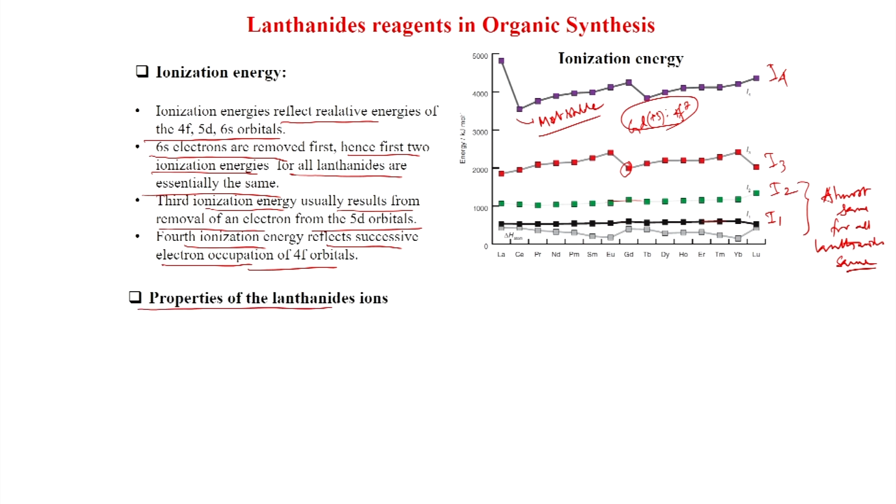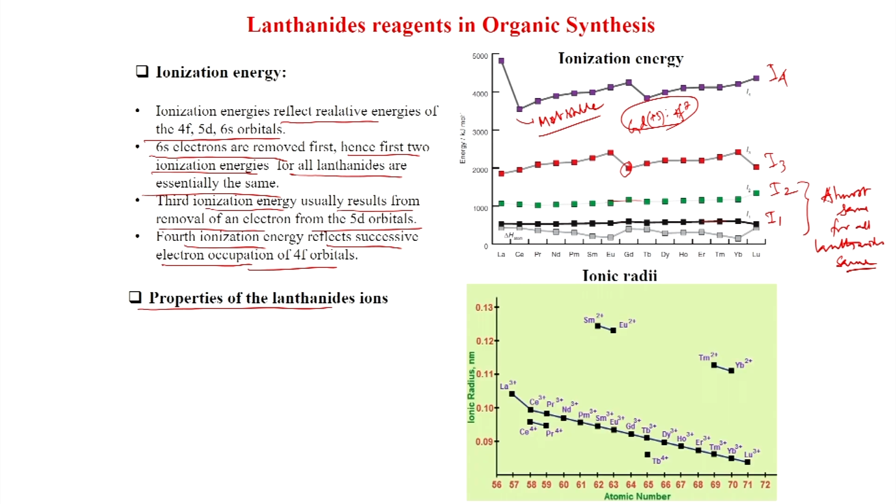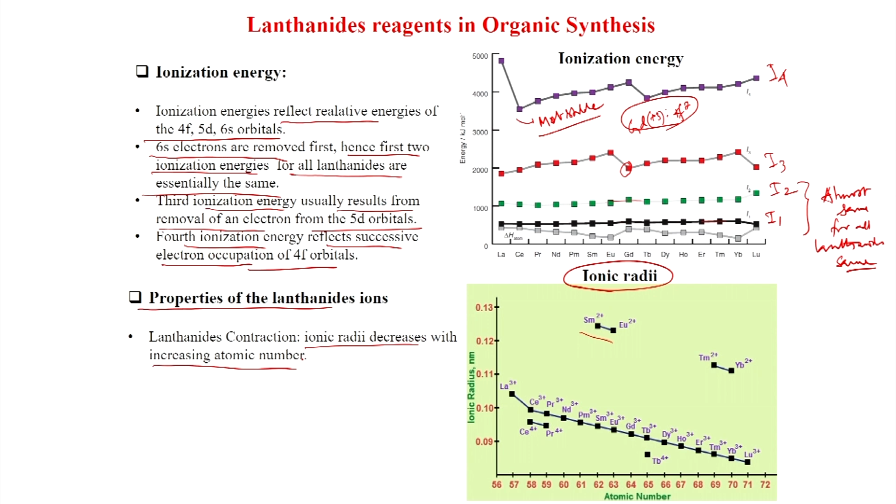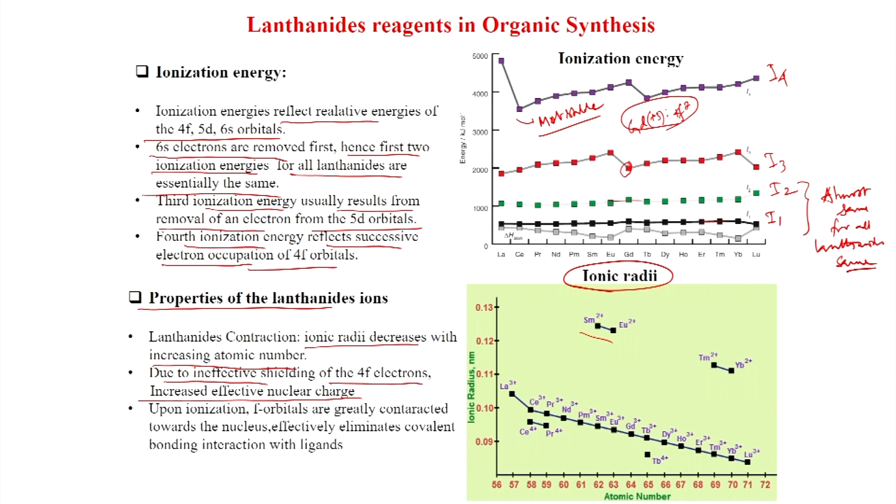Now, properties of lanthanide ions. There is a sharp decrease in the ionic radius of +3 ions. Here we have seen +3, here +4 also, here +2. In all cases, if you go along the lanthanide series, the ionic radius sharply decreases. So, why is it so? Ionic radius decreases with increasing atomic number, due to ineffective shielding by the 4f electrons, which increases the effective nuclear charge, because shielding by the 4f electrons is not so good. That is why the effective nuclear charge is very high.